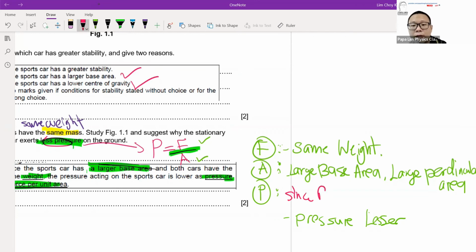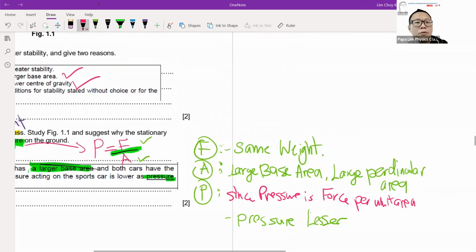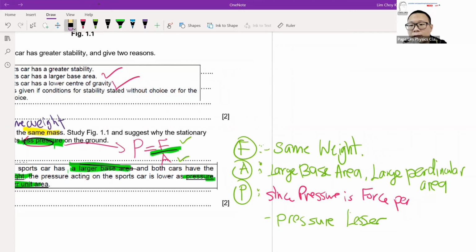since pressure is force per unit area. Okay, oh, sorry for my handwriting. Okay, let me write again. It's force per unit area. Okay, then after that, I conclude the pressure of the sports car is actually lesser.